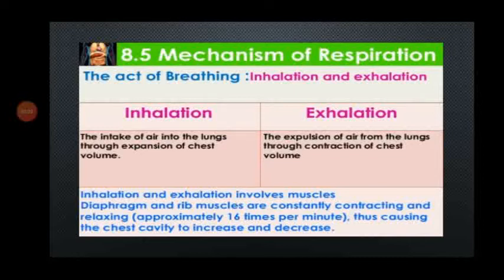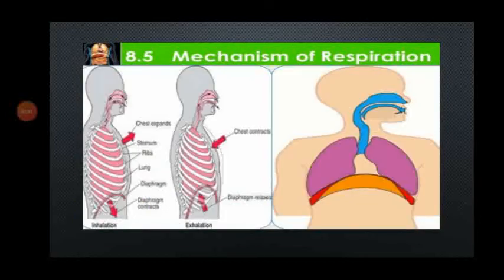They contract and relax approximately 16 times per minute. This causes the chest cavity to increase and decrease. So here you can see when the chest expands, we breathe in, and when the chest muscles contract, we breathe out.